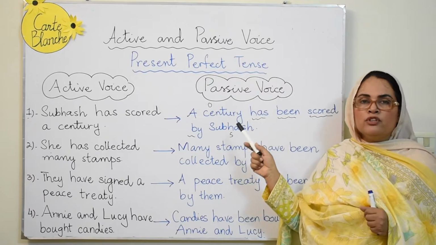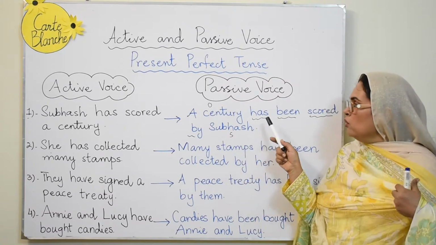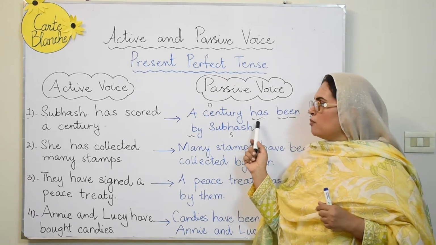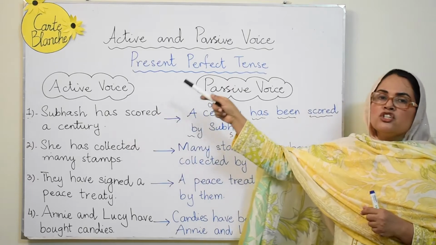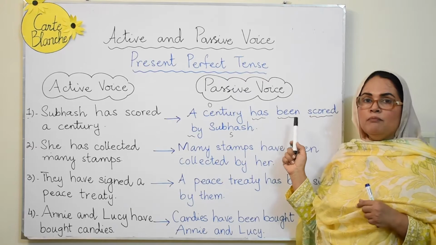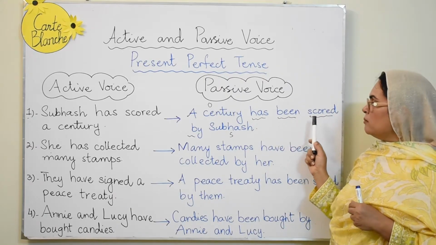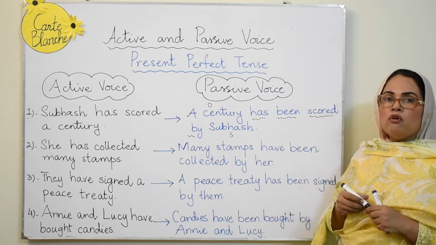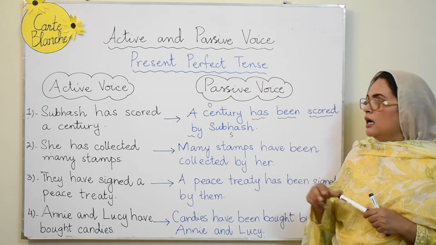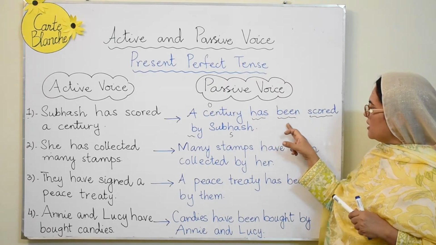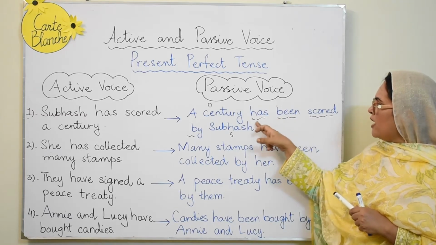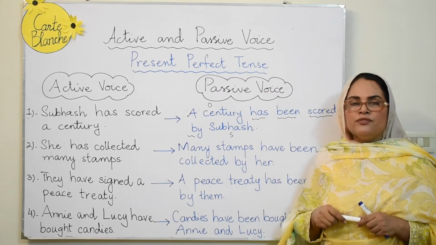been changed with that of the object, number one. Number two, we have retained has or have, but the use of has or have depends upon the way the subject is interchanged with the object and object is interchanged with the subject. Then we have inserted been and then third form of the verb and then by. So the universal rule was third form of the verb and by and changing of the position of subject and object. And the specific thing that is related to this one is the been. Has been or have been is specific to present perfect tense.